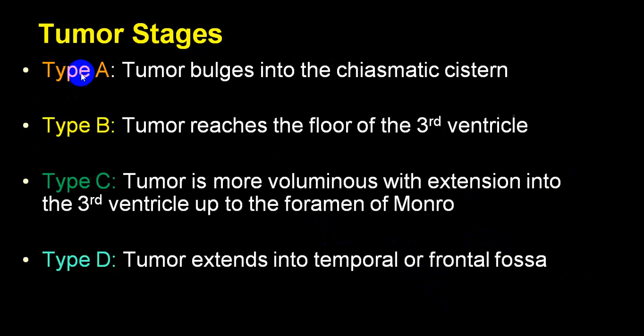You can divide the tumor into 4 stages: type A, type B, type C and D. Tumor type A bulges into the chiasma and produces compression of the chiasma. Type B extends further up and starts compressing the third ventricle, the floor of the third ventricle. And type C now starts producing compression at the level of the foramen of Monro, and then it can produce occult hydrocephalus. And type D extends further into the temporal fossa and frontal fossa, compressing the other cranial nerves as well as the brain, and this will produce severe raised intracranial pressure.